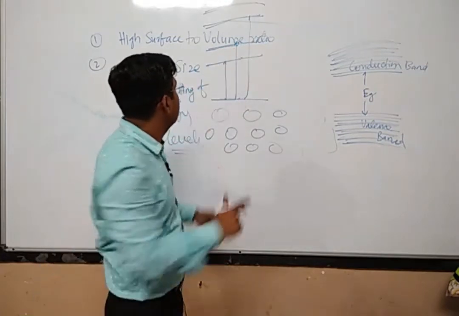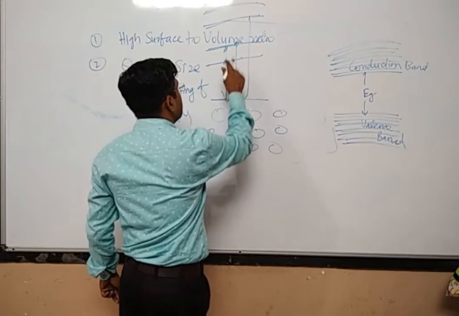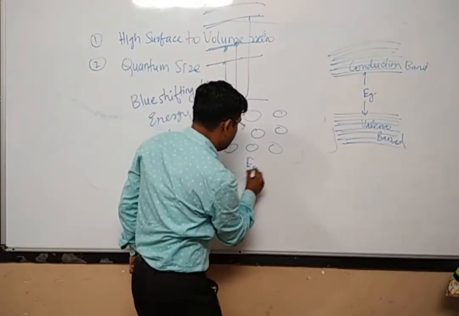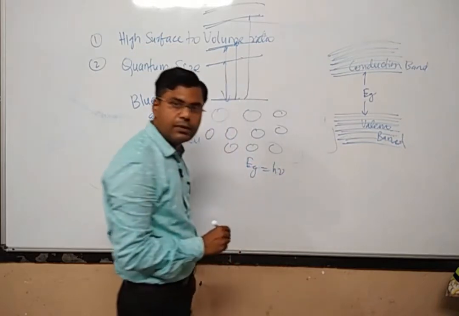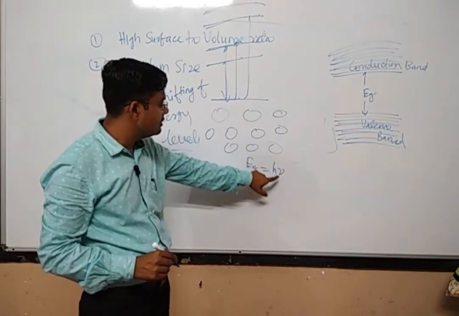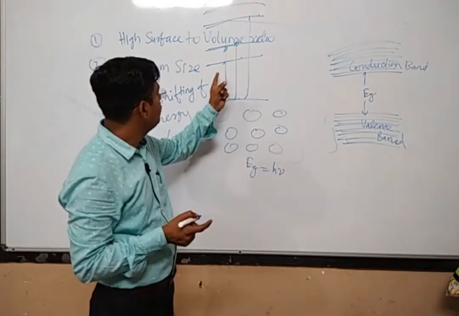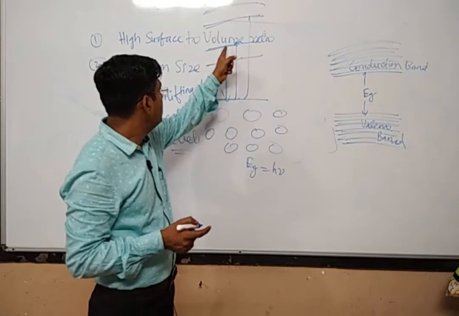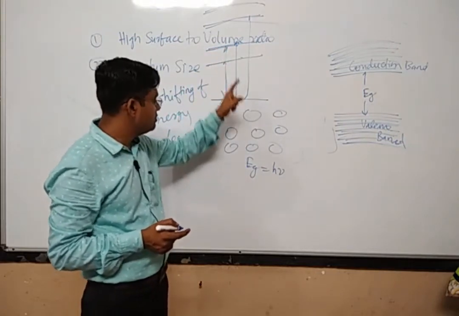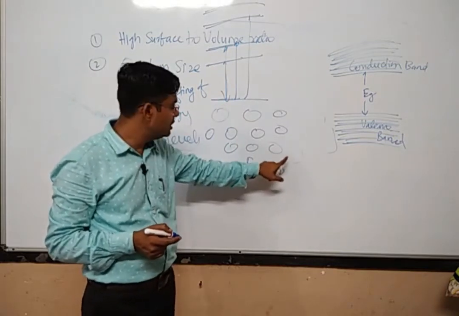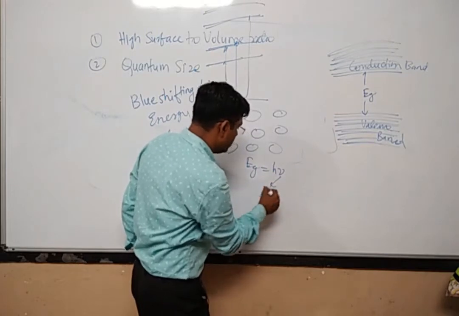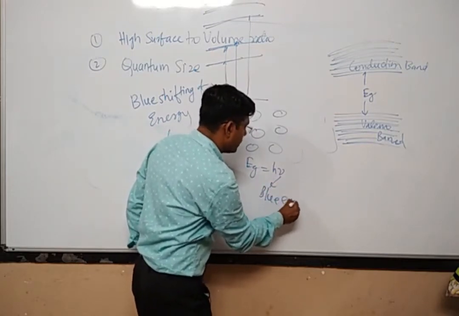It means its energy gap is increasing, and energy gap is equal to h into nu. So if the energy is increasing, the frequency is also increasing. Whatever frequency it will emit after jumping from the excited state to the ground state will correspond to a higher frequency. And higher frequency means it is shifting towards the blue end.